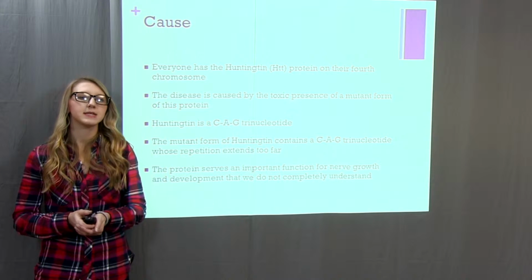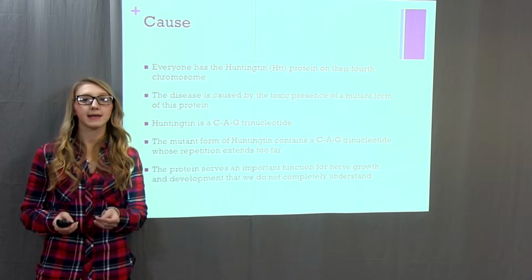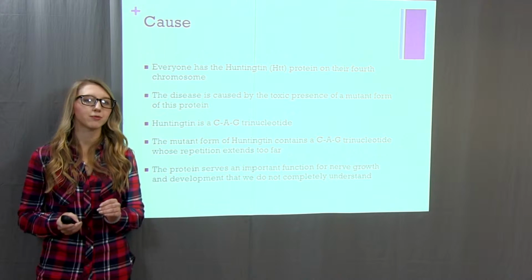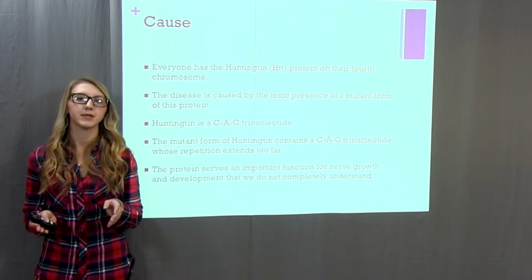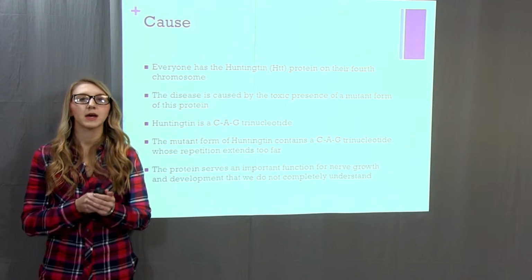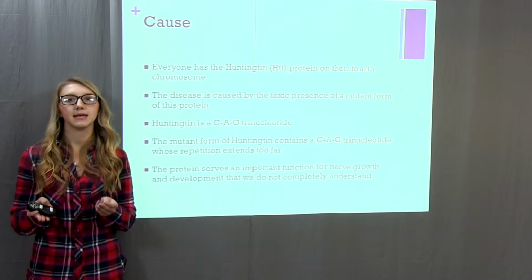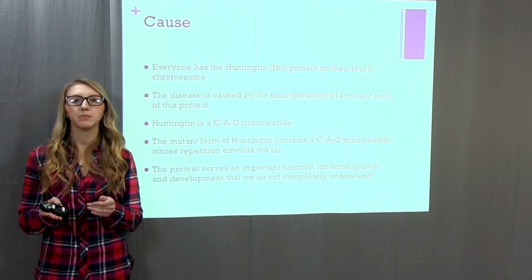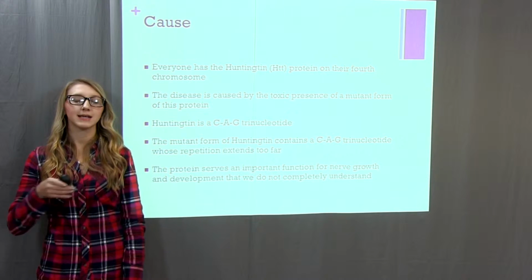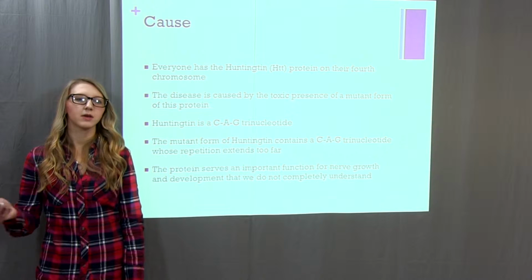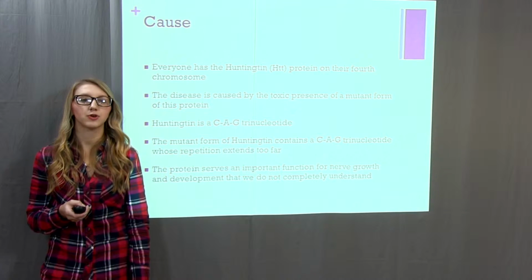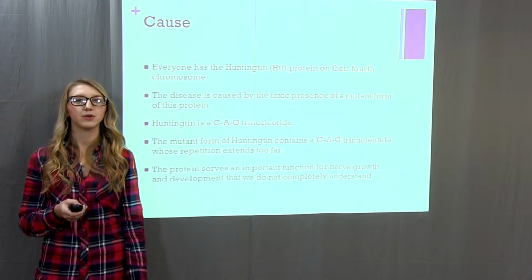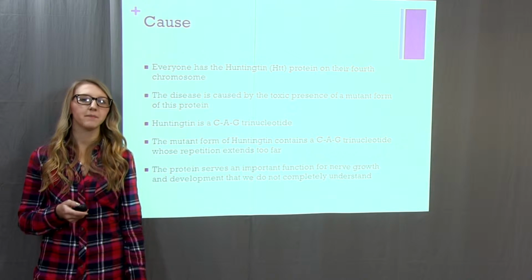The cause of the disease is that everyone has the Huntington protein on their 4th chromosome, but the disease is caused by a mutant form of this protein. So Huntington protein is a CAG trinucleotide, and the mutant form of the protein extends too far. The protein serves an important function for nerve growth and development, but we don't completely understand it yet.